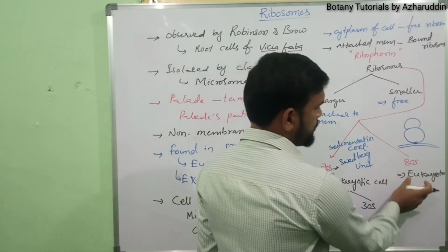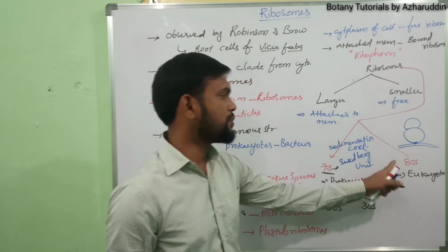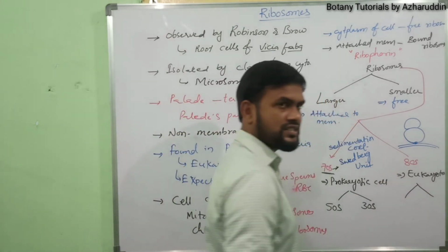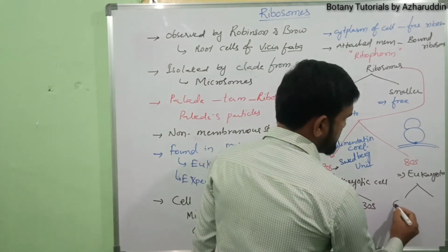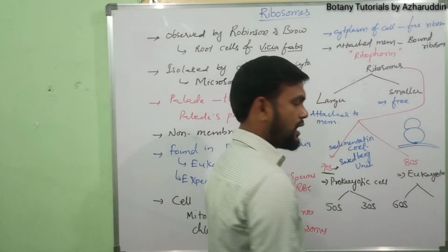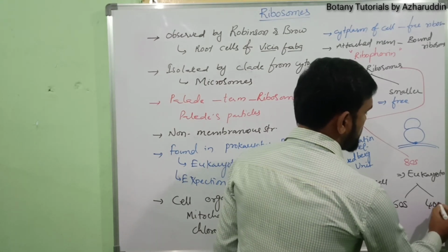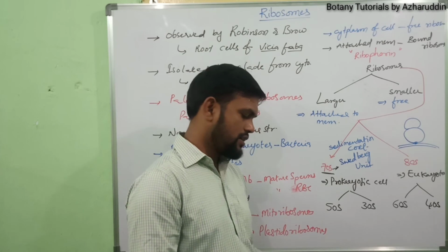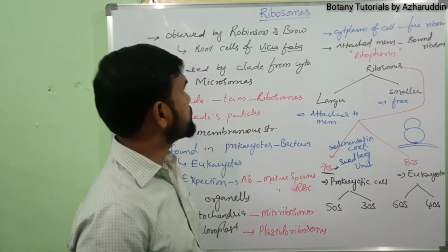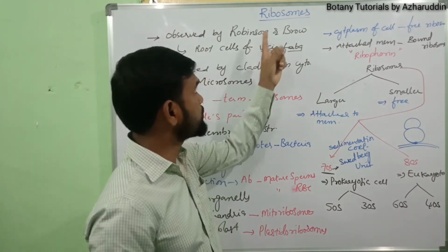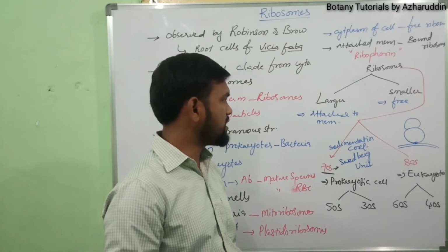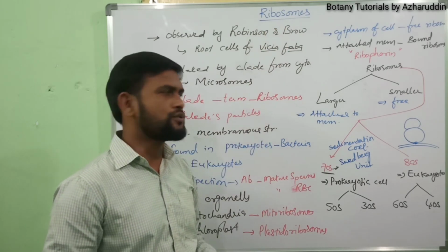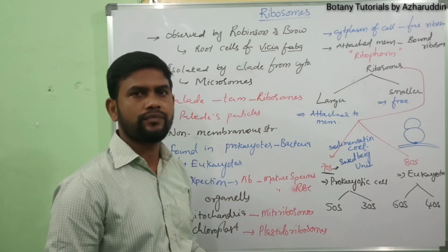Next, coming to the eukaryotic cell, 80S type ribosomes are present. In that also two subunits are present. 60S is the larger subunit and 40S is the smaller subunit. This is a small introduction to ribosomes. In the next class, I will explain different types of ribosomes and their functions. Okay, thank you.